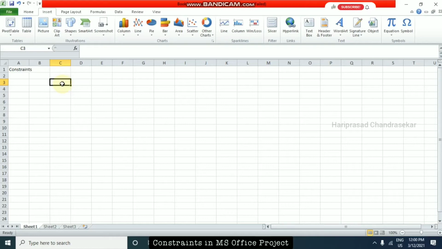What do you mean by the term constraint? Limitation or problem. Limitations or restrictions. We can call constraints restrictions that we are going to set for any task. Okay, for the dates, particularly the start date or end date. End date in the sense finish date. So we have some kinds of constraints, so that we will see.